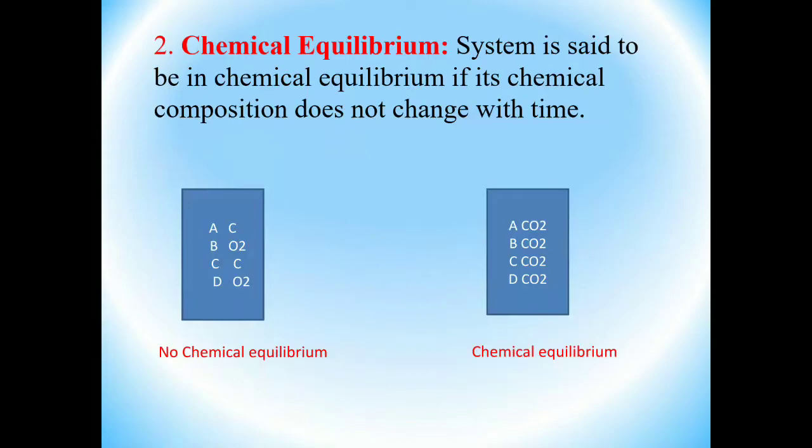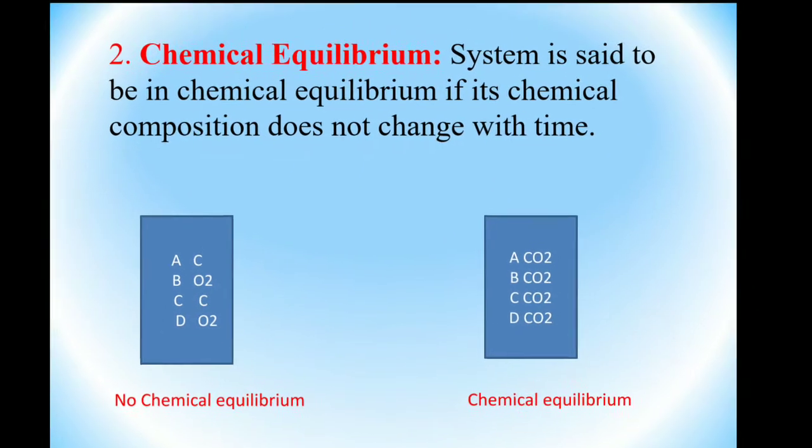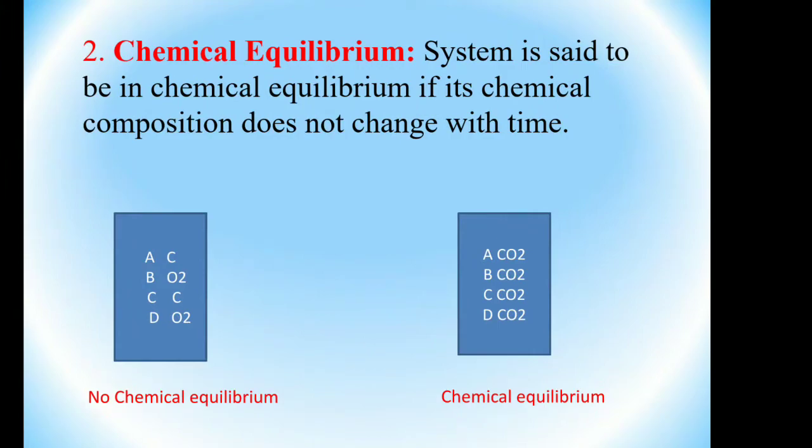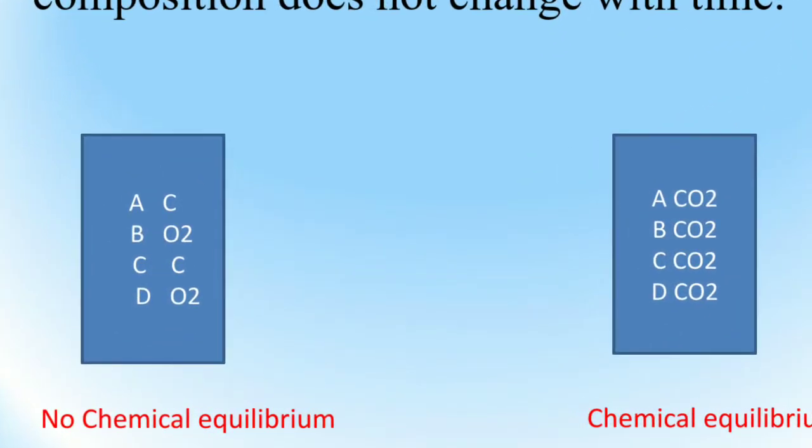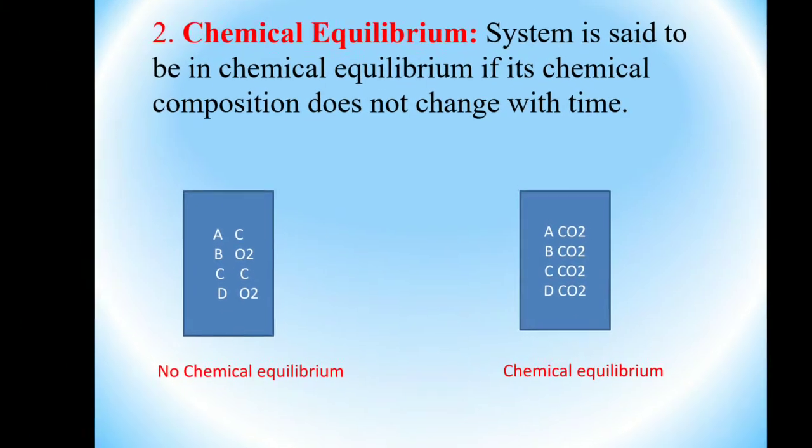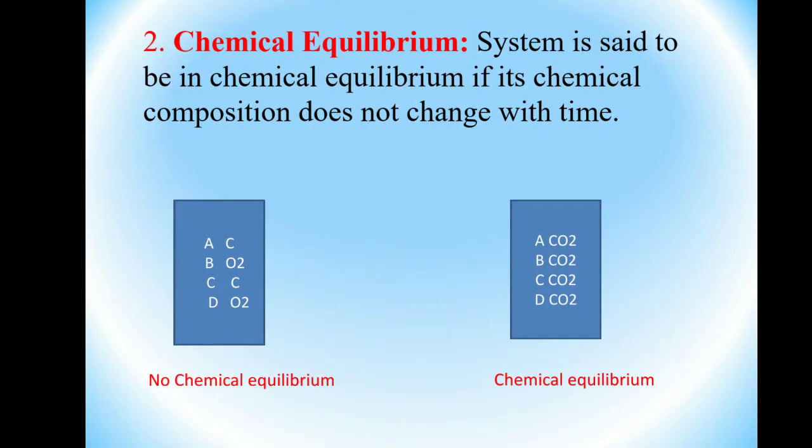Chemical equilibrium. You know that a system is in chemical equilibrium if its chemical composition does not change with time. See here, the chemical composition does not change with time. Again go through your first sketch. Consider a system. In the first system, what happened? Again there are n number of points. For example, take 4 points: A is one point, B another, C another, D another. Here A has carbon, B oxygen, C carbon, D oxygen. Here there is no chemical equilibrium, meaning the chemical composition is different.